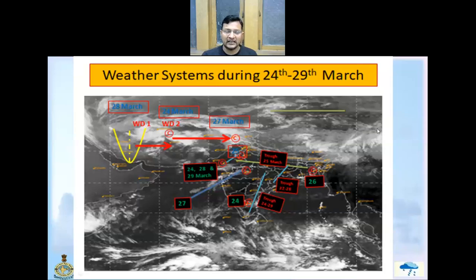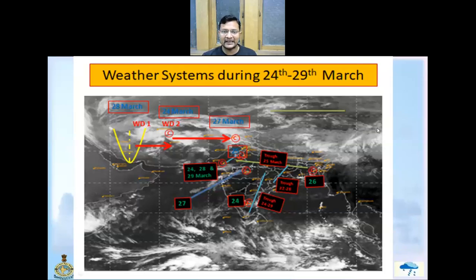So in the last week, a western disturbance which was over Afghanistan and adjoining areas on 24th of March moved nearly eastward and reached over Jammu Kashmir and adjoining areas on 27th of March. And another western disturbance in the mid-tropospheric levels was seen on 28th of March over the eastern parts of Iran and adjoining areas as a trough in middle tropospheric levels.